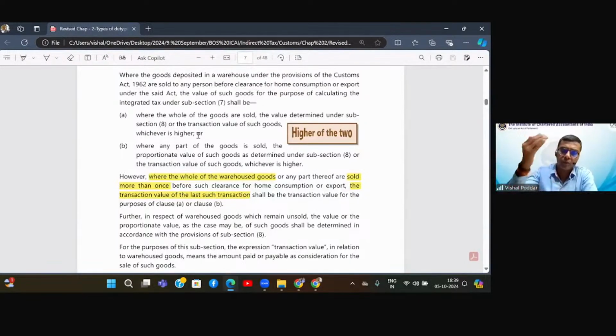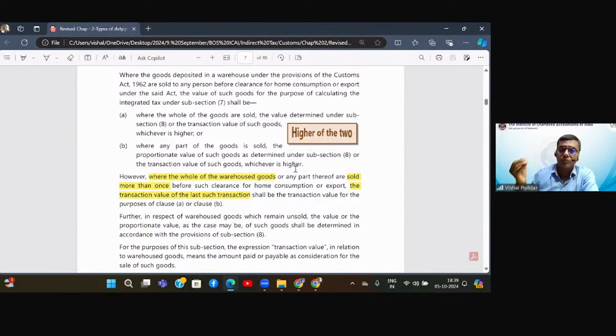So you first compute the value as above, or where any part of the goods is sold, the proportion value of the goods as determined under subsection 8, or the transaction value of the goods, whichever is higher. Now, what is this whichever is higher? What are the two values out of which they are asking you to take whichever is higher? So let us take an example.